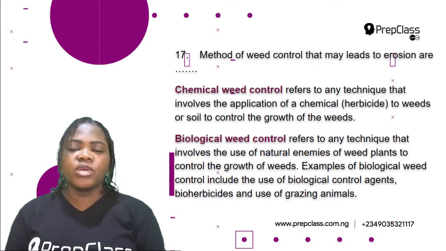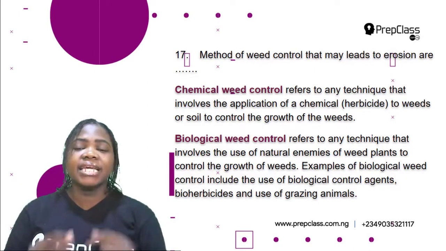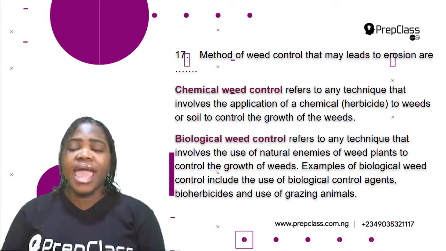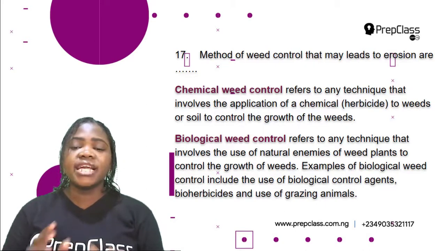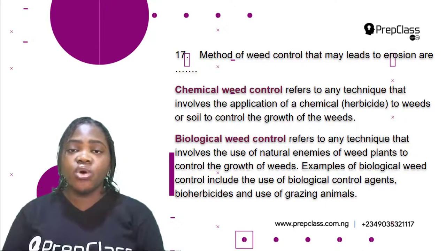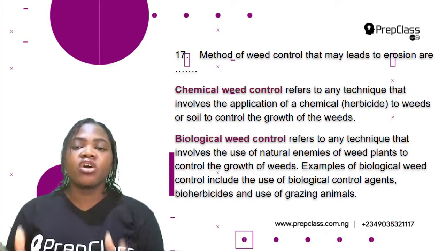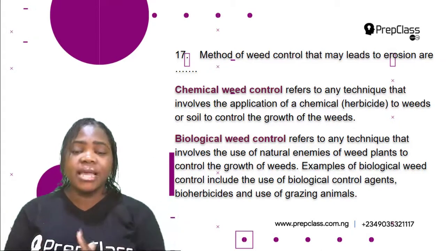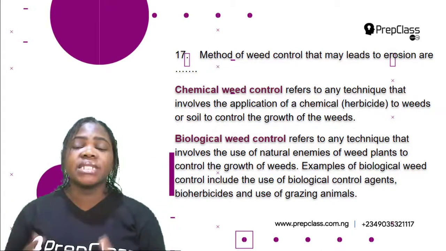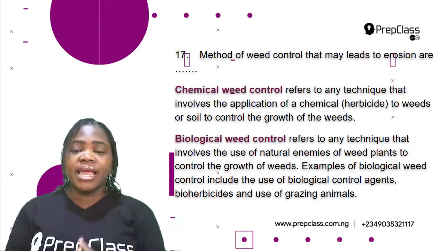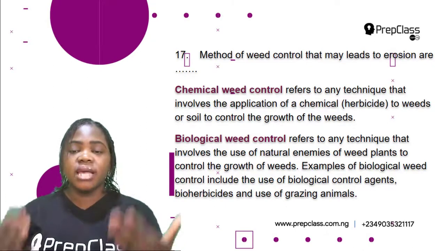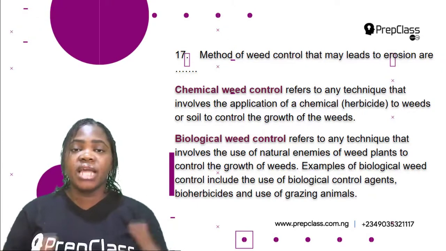Now, what about biological weed control? This refers to any technique that involves the use of natural enemies of weed plants to control the growth of weeds. Examples of biological weed control include the use of biological control agents, which means using other organisms to control weeds. Bioherbicides are the microorganisms that are used to control weeds. And then the use of grazing animals. This is when you bring grazing animals that feed on the weeds. You can control weeds by bringing the grazing animals to the field, and then they will eat up all the weeds.